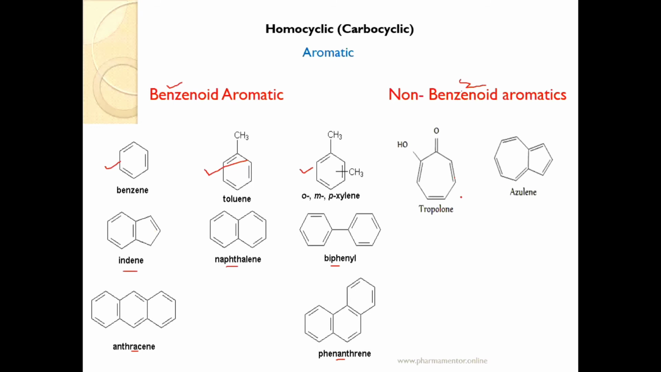Now what are examples of non-benzenoid aromatic compounds? Now here there is absence of what? Benzene in its structure. Examples are tropolone, and next example azulene. These are examples of non-benzenoid aromatic compounds.